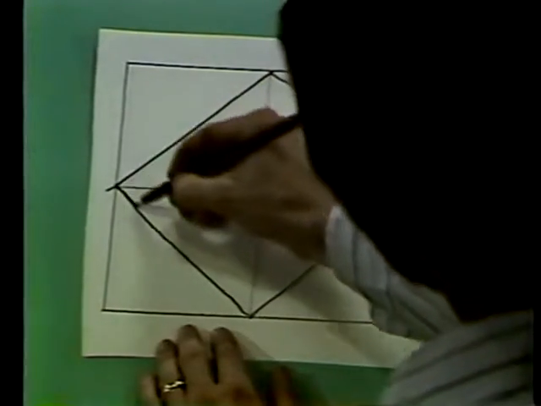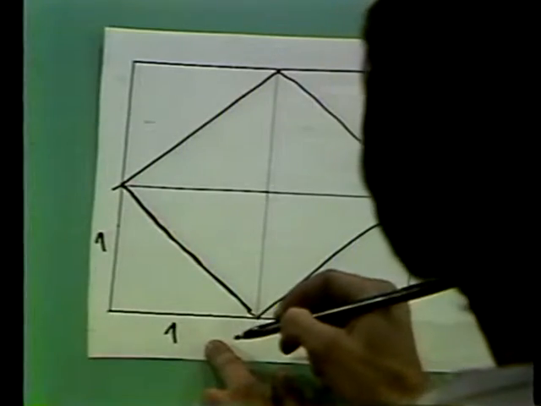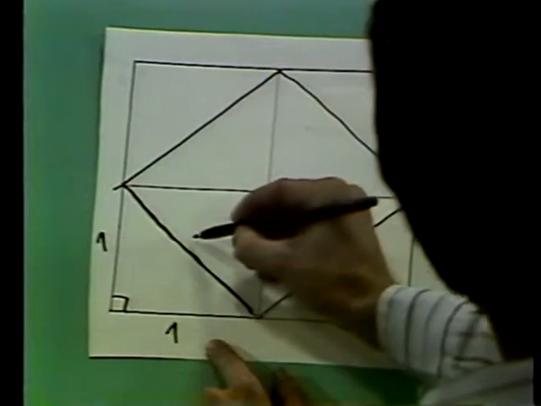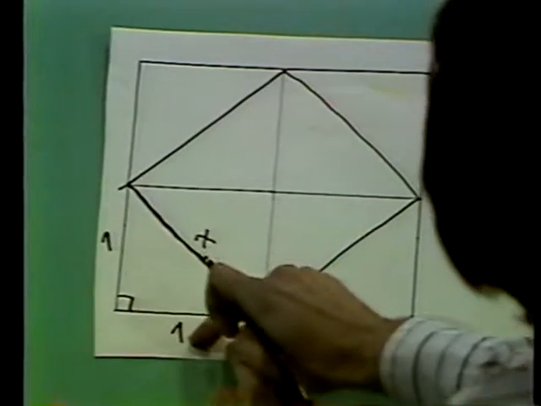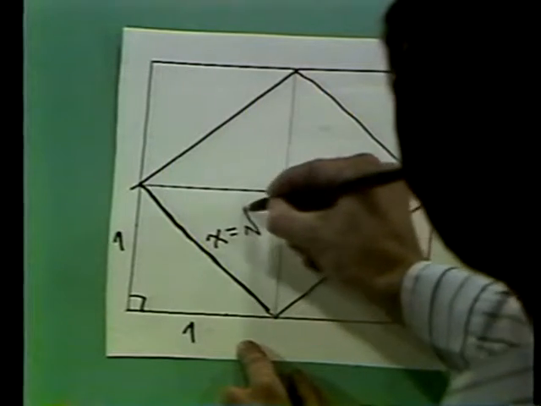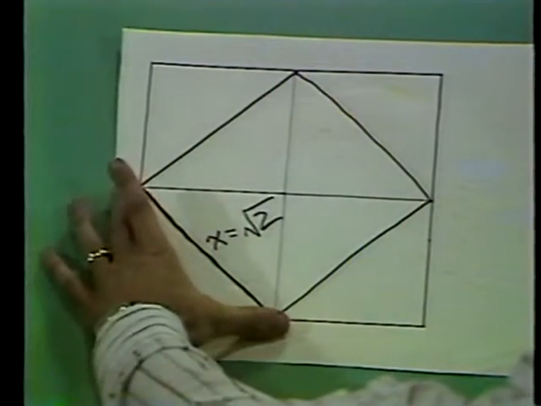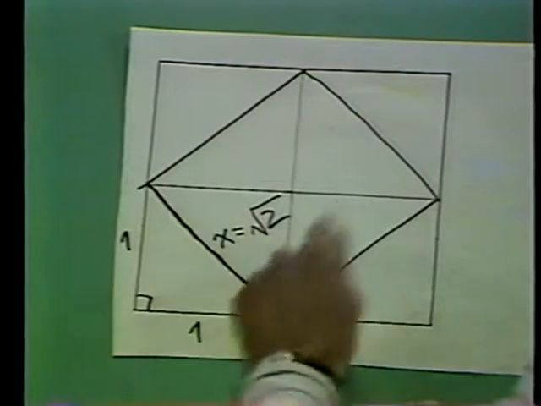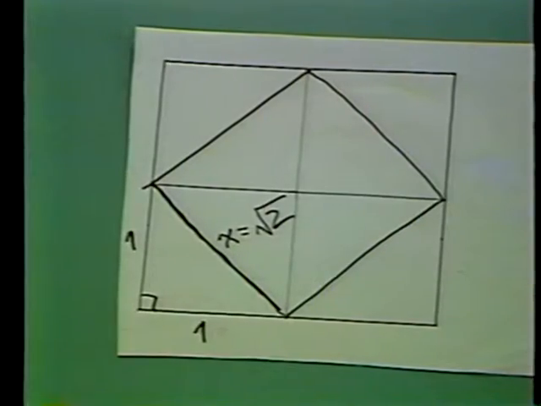What is the length of this side? Well, this is 1, and this is 1. And if I use the Pythagorean theorem, it says that x multiplied by itself has to equal 1 squared plus 1 squared. Therefore, this must be the square root of 2. To the Greeks, this little construction showed that the square root of 2 is a very real number, just as real as pi, just as real as any number you might care to mention.